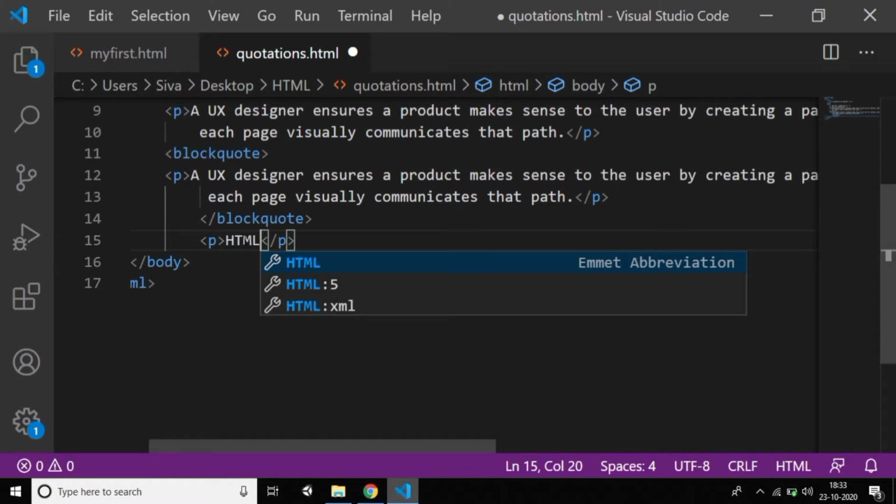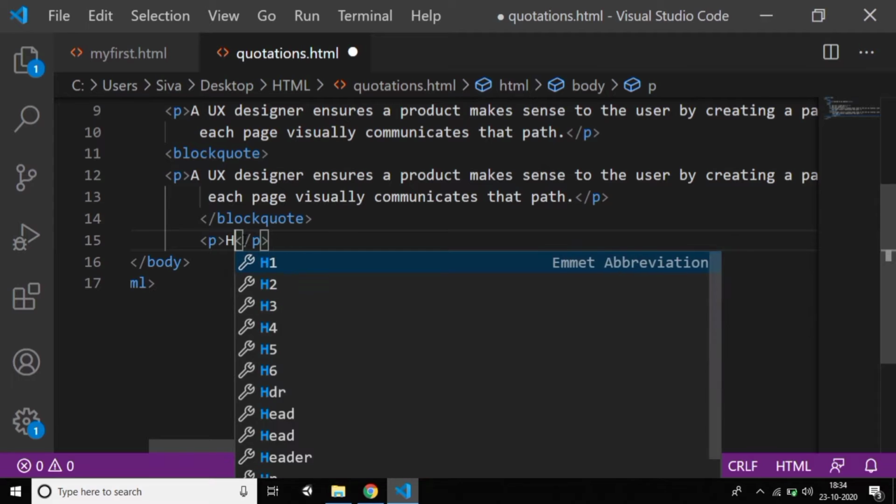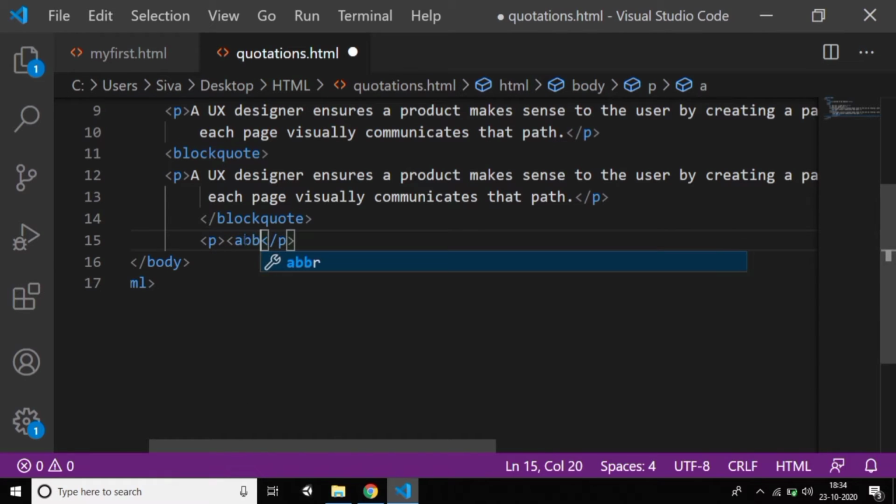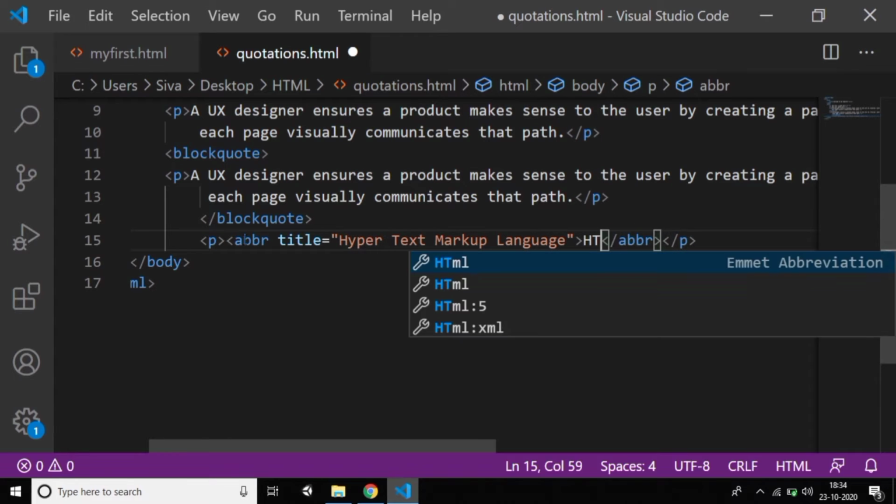Is it possible? Yes, of course, by using the abbr tag. We need to give the title, in which we write "hypertext markup language". Then close the tag and write HTML.